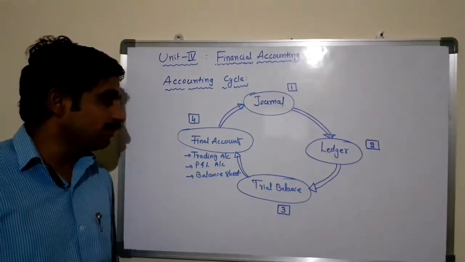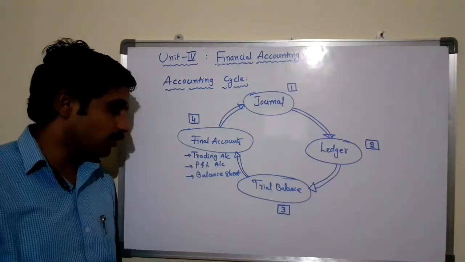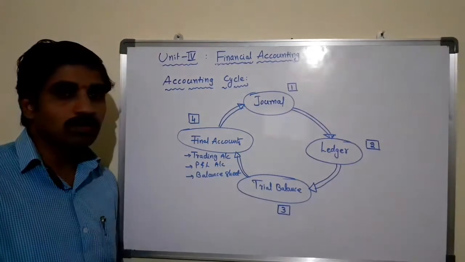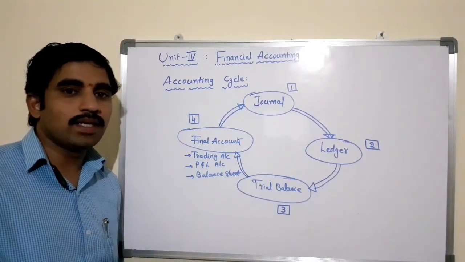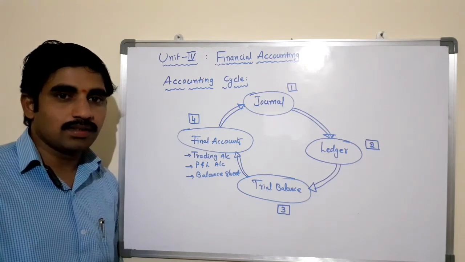So after completion of preparing the final accounts, that is trading account, profit and loss account, and the balance sheet, the business will communicate the financial information to the interested parties.